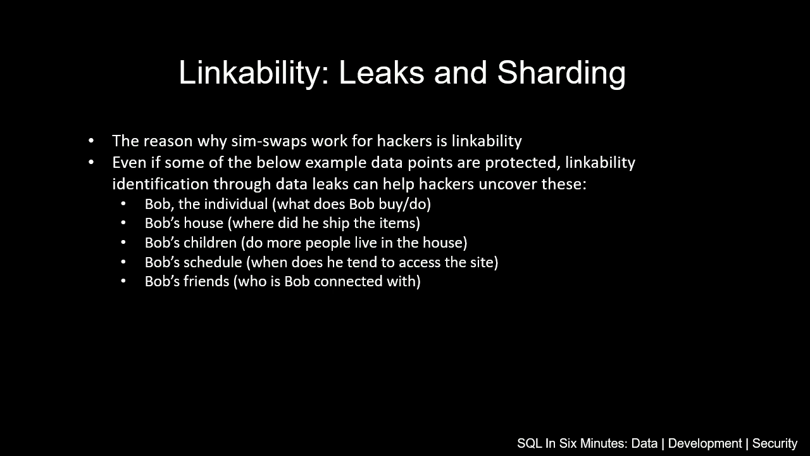Well, what does Bob do from what he buys? We could probably deduce some things on the basis of that. We also know, because Bob is buying items, that more than likely he's going to be shipping them to a mailing or physical address. So we might be able to uncover Bob's house. Of course, depending on the platform, Bob may ship some items to his mailing address. He might ship some items to his physical address, right? He may do those things. Bob's children. We might be able to find out if more people live at the house.